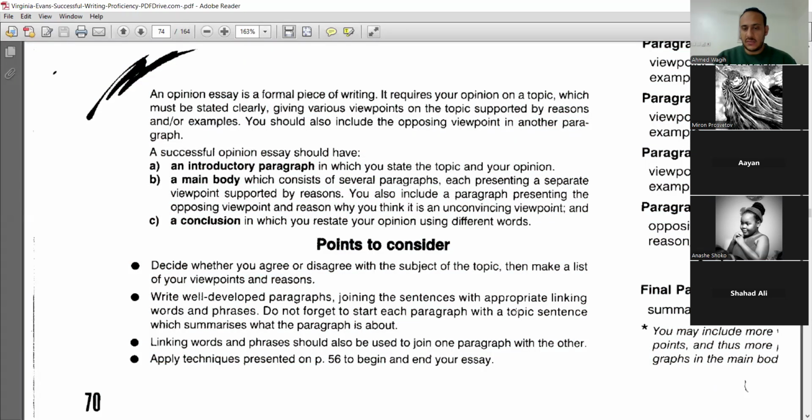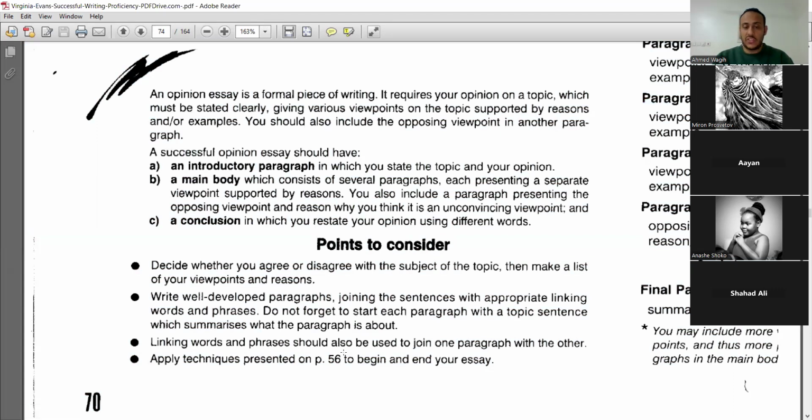Join the sentences with appropriate linking words, and I will stress that today. This may be the useful new thing: how to link these paragraphs with appropriate linking words and phrases in a formal and academic way. Do not forget to start each paragraph with a topic sentence which summarizes what the paragraph is about. It's really important.